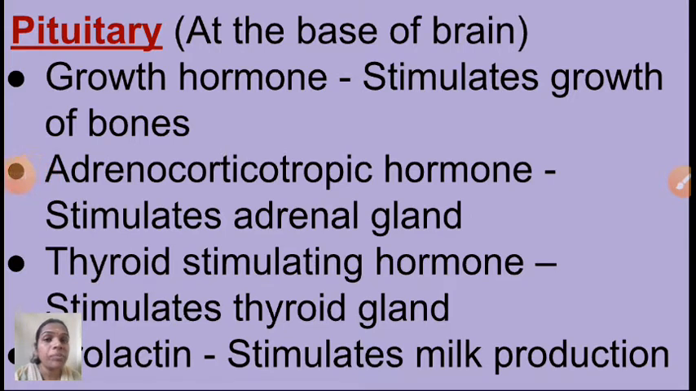So children, see here, pituitary, already you know it is present in the brain, isn't it? The size of the pituitary also I told. And this pituitary plays a major role in our body. Why? Because this pituitary gland plays a major role to regulate our body functions. In our body many functions are there. Those functions are regulated with the help of this pituitary gland. And at the same time, it is referred to as the master gland.